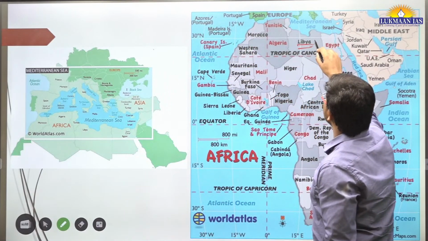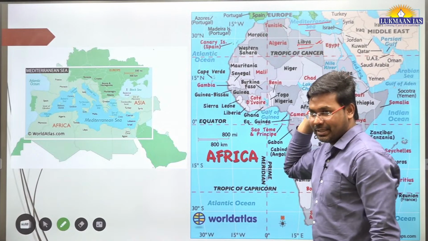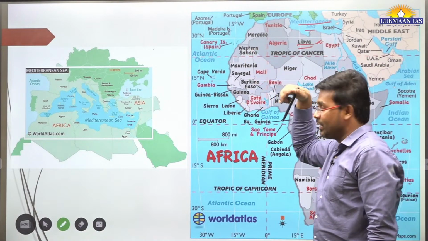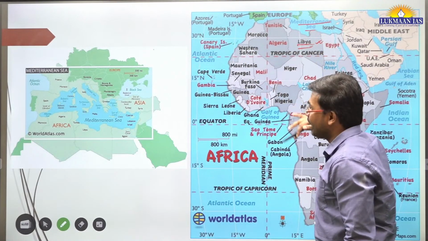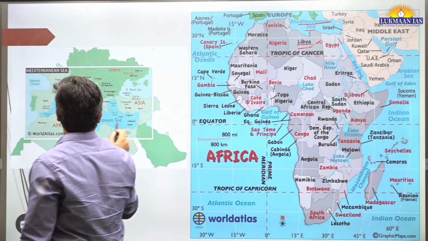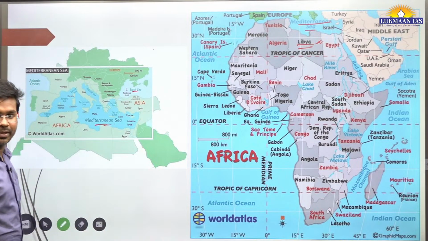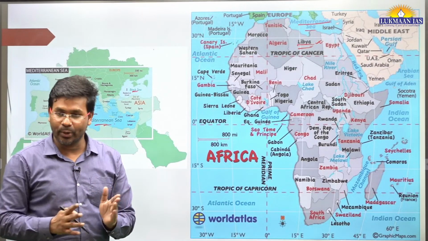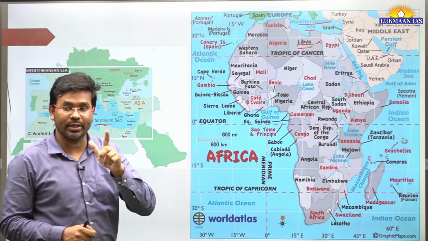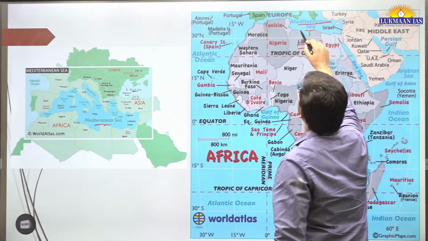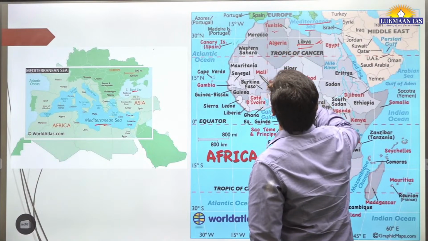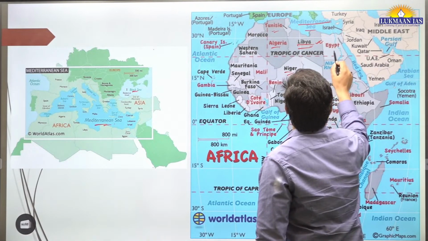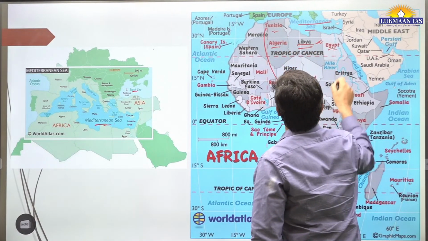Libya has a coastal boundary with the Mediterranean Sea, and we have seen the Black Sea also, the Sea of Marmara, the Sea of Azov. So the Mediterranean Sea was lower and the other seas were above. For example, this is the Mediterranean Sea and this is the Black Sea, we see. That's why we have taken this map, so that you can understand where Libya is located and with how many countries it shares a border. This is one country, Tunisia, then Algeria, then we have Niger, Chad, and Egypt. These are the countries with which it is sharing a border.